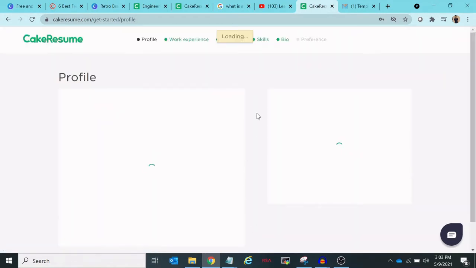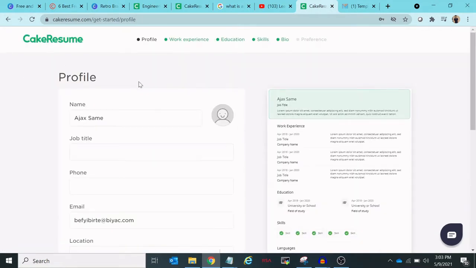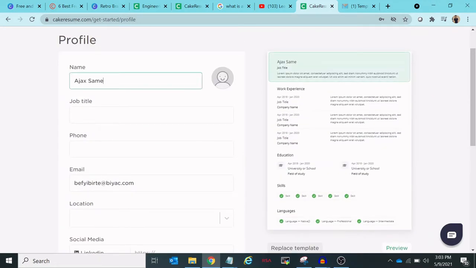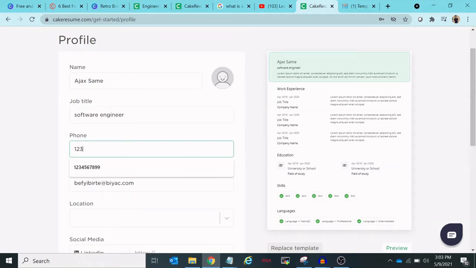So here we have our page. In the profile section you will have to give the details here. So your resume is going to look like this. There are sections we have on the right. You can provide your name here, the job title for which you are applying, your contact details, and your email ID. I have filled mine here.